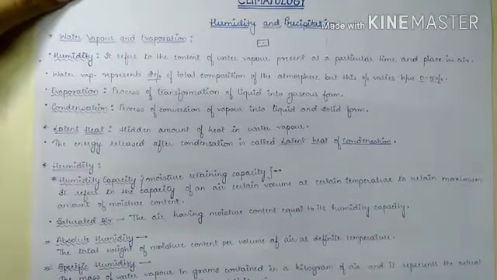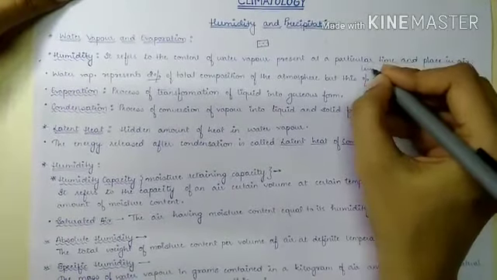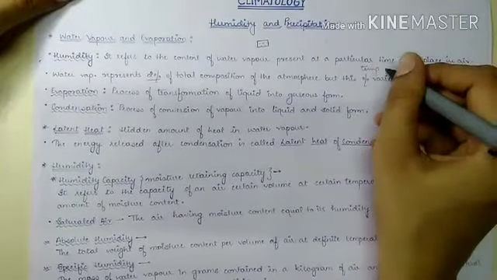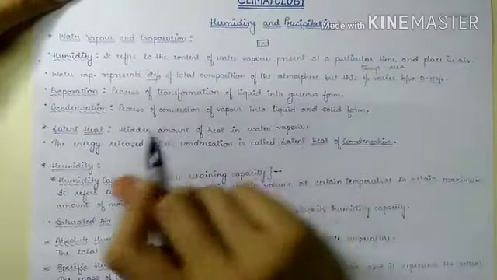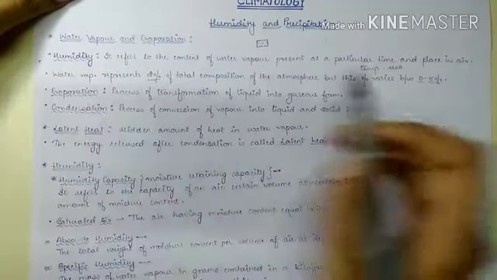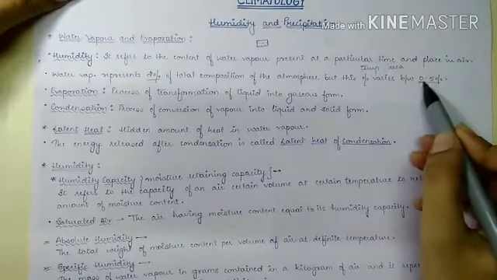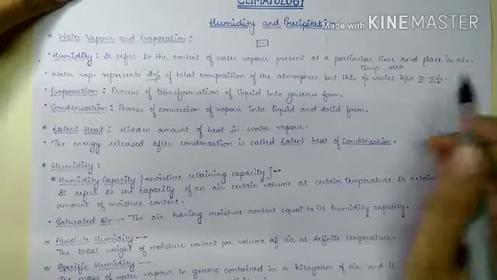So according to temperature and area, the amount of water vapor varies, and its range is from 0 to 5%.